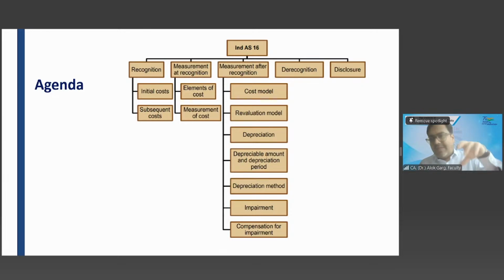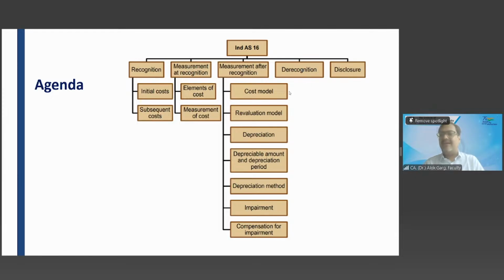Initial measurement means measurement at recognition, and subsequent measurement means measurement after recognition, technically at the reporting date. So measurement at recognition means at initial recognition, at the transaction date, and measurement after recognition means at the reporting date. Like you have to check the impairment, you have to carry that asset either at cost or at a revaluation model, you have to charge depreciation. So these are the subsequent measurement.